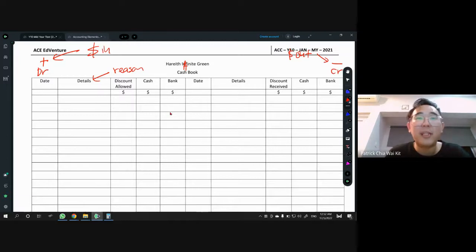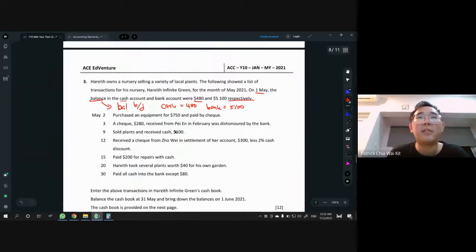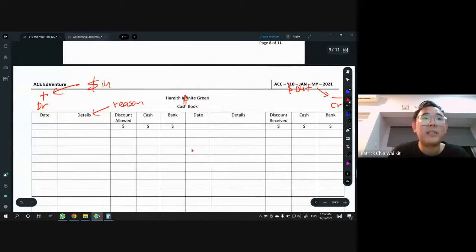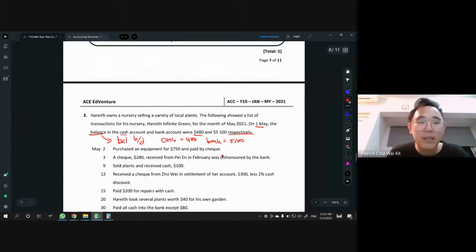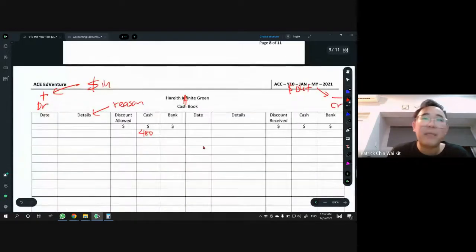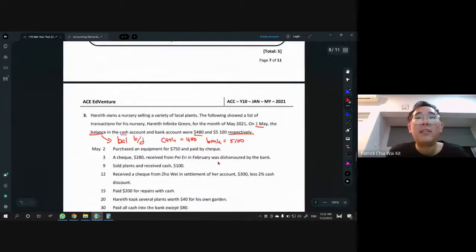So both are positive. What I do now is, first always put in the number first, right? So cash is 480. Positive means on the left side. So cash is 480. And bank is 5100. Now, since both are positive and the details are going to be the same, I'm going to put them on the same row. You don't need to split them top and bottom. No need, because it's the same details and on the same date. Right? So 5100 for bank.